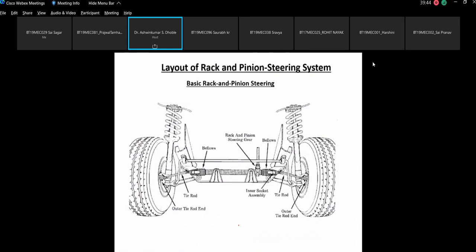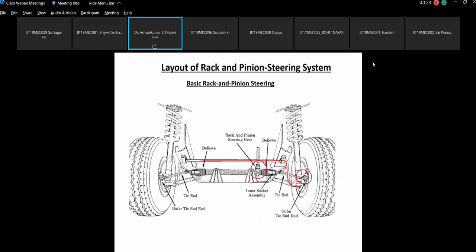So this is the layout of the rack and pinion steering system, the basic rack and pinion steering system. This whole figure, this whole photograph, shows the actual vehicle's rack and pinion type of steering system. This is the support, and these are the mechanisms which are used to give the support, and this is the outer tie rod end about which your wheels will turn, or this is also called the kingpin. So we will see this.